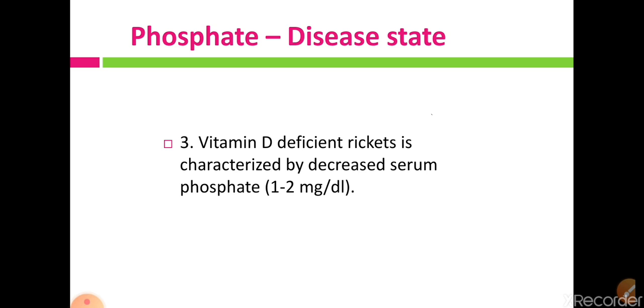So during vitamin D deficient rickets, there is a decreased phosphate level in the serum, 1 to 2 mg per deciliter. We have just seen that the normal serum phosphate level is 3 to 4 mg per deciliter, and it decreases to 1 to 2 mg per deciliter when there is a deficiency of vitamin D, because vitamin D plays an important role in phosphate absorption from our GI tract.